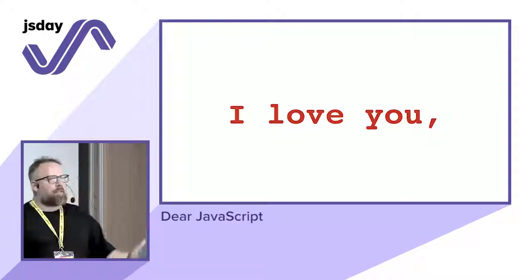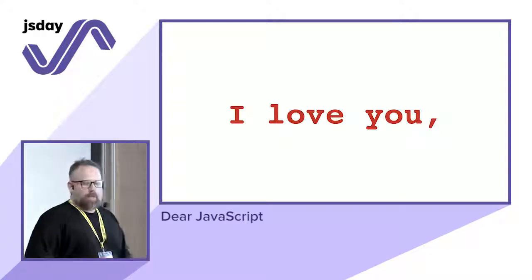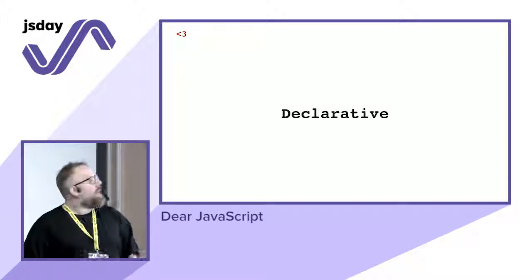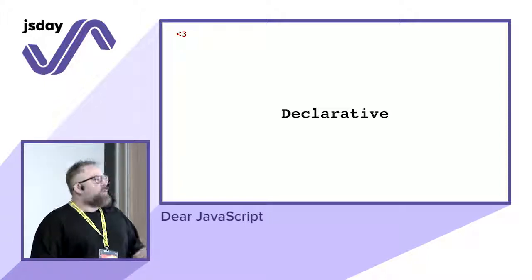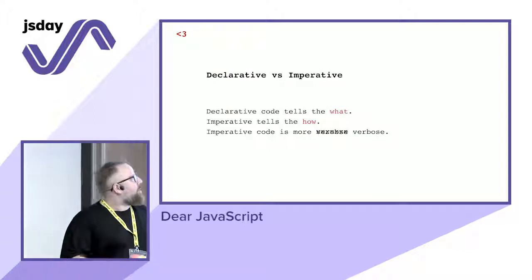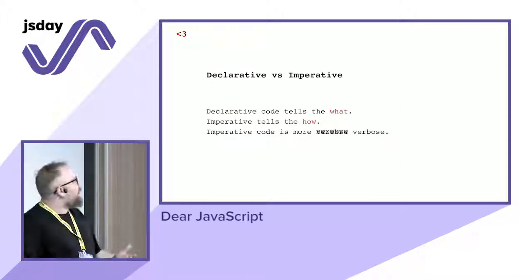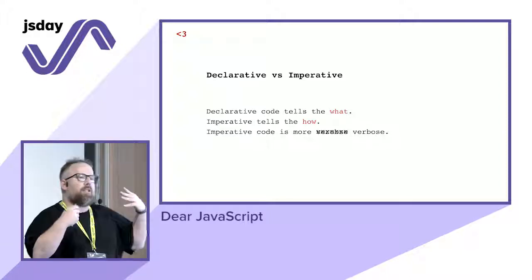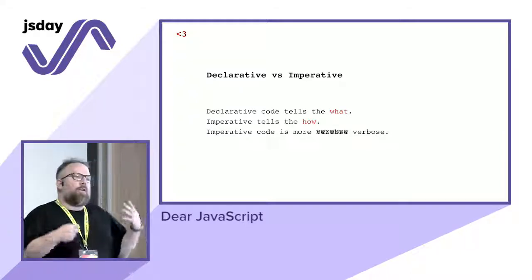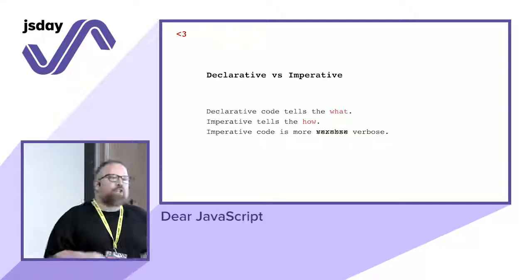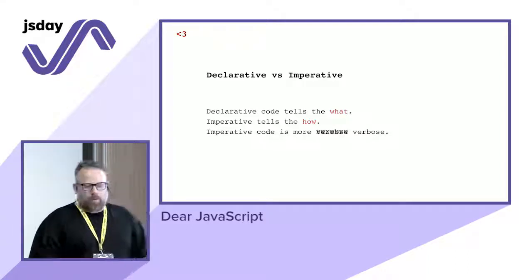Why do I love JavaScript? There are so many reasons. One of the main reasons is because it's declarative. It's a declarative language, right? So let's see what we mean by declarative, by comparing it with an imperative language. In general, when you are declarative, the code tells the what. And when you're using an imperative approach, it tells you the how. So in general, imperative code is more verbose.